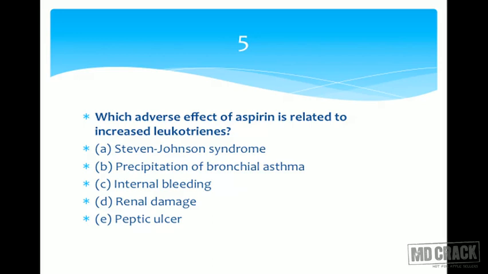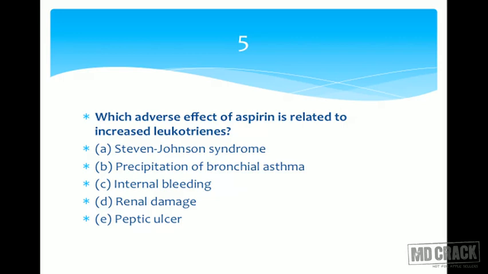So I think we've almost resolved it, and we have ruled out internal bleeding, renal damage, peptic ulcer and Stevens-Johnson syndrome. Please remember, aspirin is a drug which can precipitate bronchial asthma. Many non-steroidal anti-inflammatory drugs can precipitate bronchial asthma. It is the same mechanism, activation of the leukotriene synthesis. I hope this was nice and you could revise the prostaglandin synthesis and the leukotriene synthesis. And then let me complete, because leukotrienes are the substances involved in bronchial asthma.